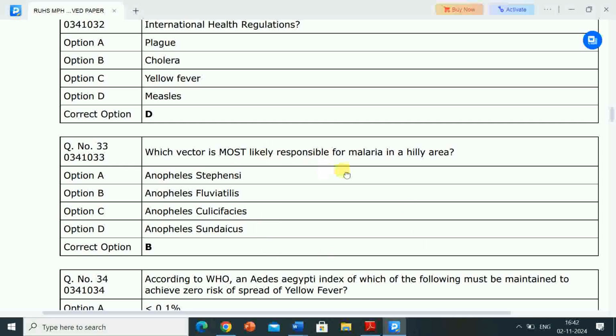So which vector is most likely responsible for malaria in a hilly area? Correct answer is Anopheles fluviatilis. Anopheles fluviatilis is the most likely responsible for malaria in a hilly area. So the vector that is most likely responsible for malaria in a hilly area is Anopheles fluviatilis.